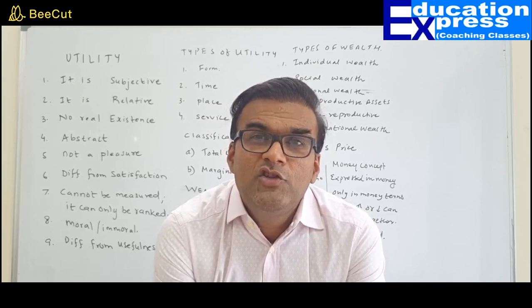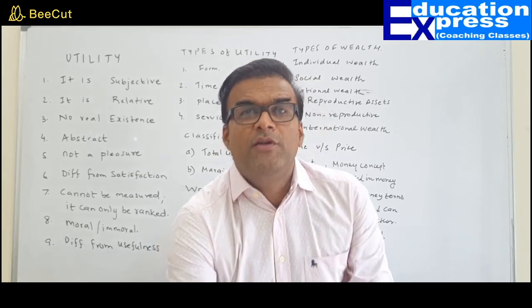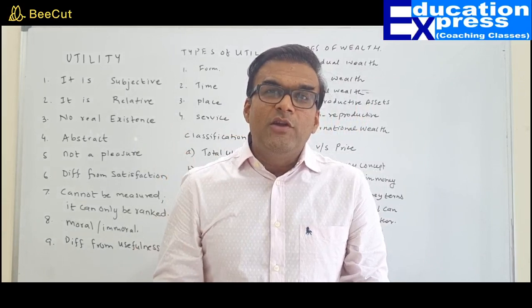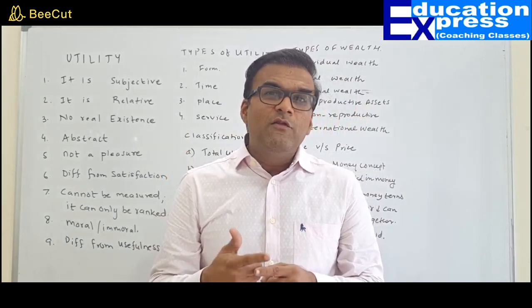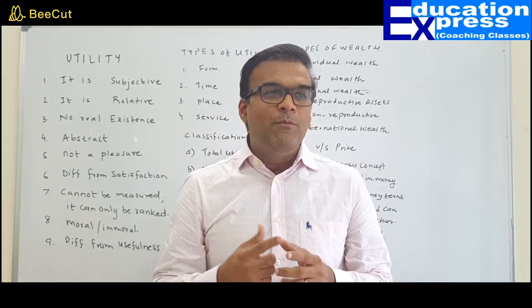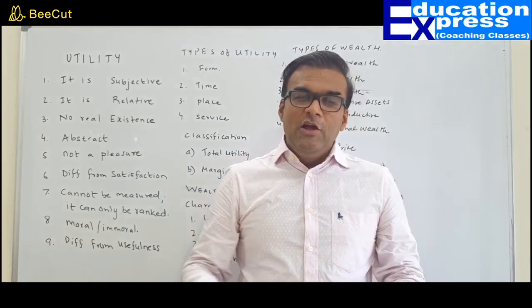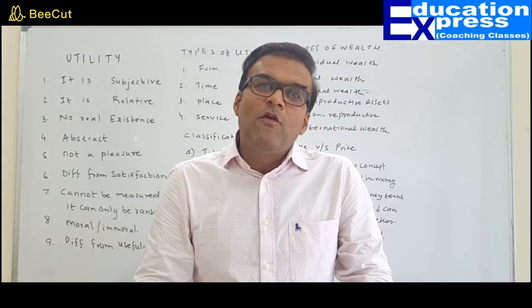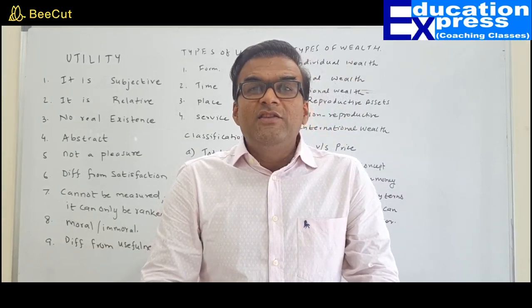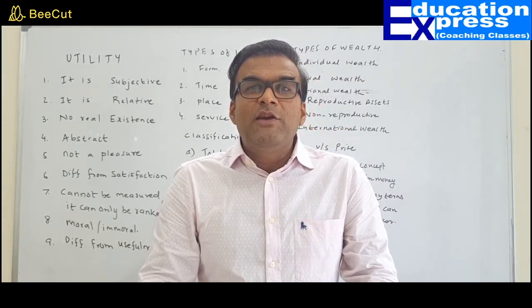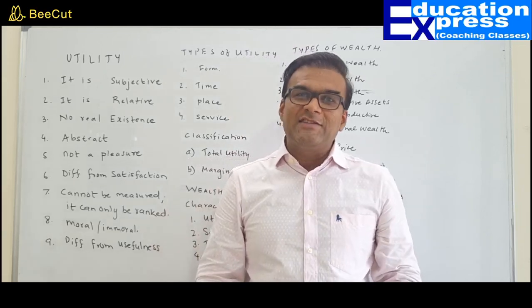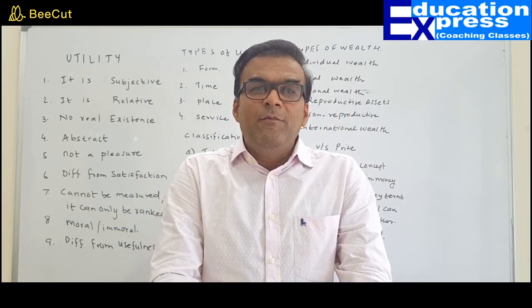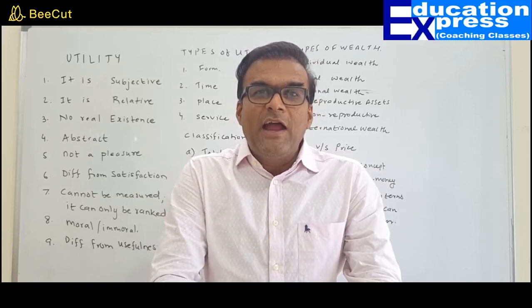In short, if you see the economic parameter, what are the different types of utilities? First one is form utility, changing the form or converting the form. For example, a log of wood converted into furniture. So changing the form from one to another is what is called form utility. Place utility is transportation of the goods from the place of abundance to the place of scarcity. Time utility is created when the goods are supplied at the right time.